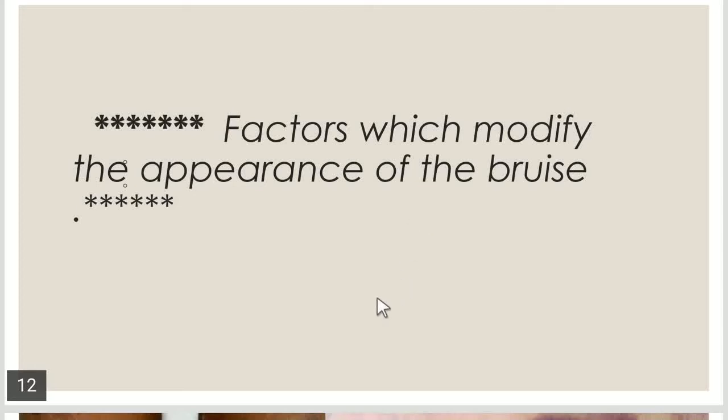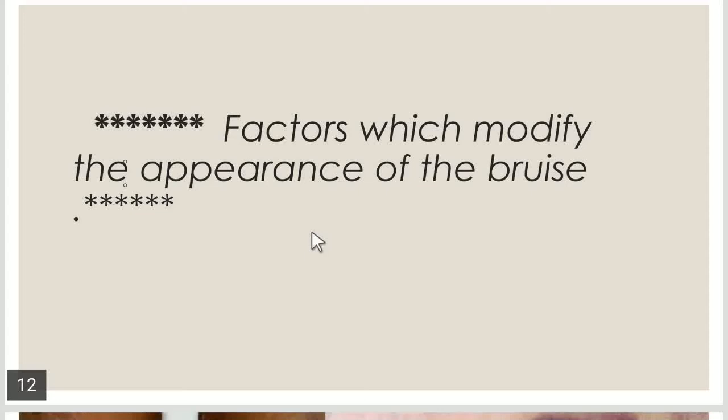And the third factor is the age. Age also influences the appearance of the bruise. For example, in the children and in the aged individuals, there will be more bleeding and bruising, because in both these cases, in the children and the elder people, there's a lot of subcutaneous tissue, and also the skin is delicate and thin. And for this reason these tend to bruise more easily as compared to younger ones.